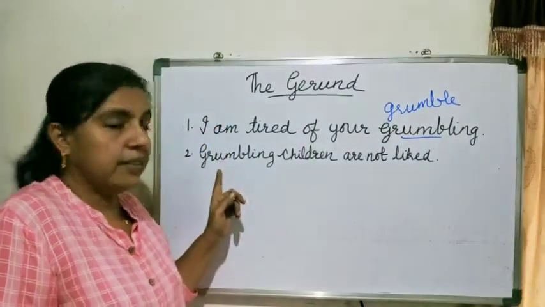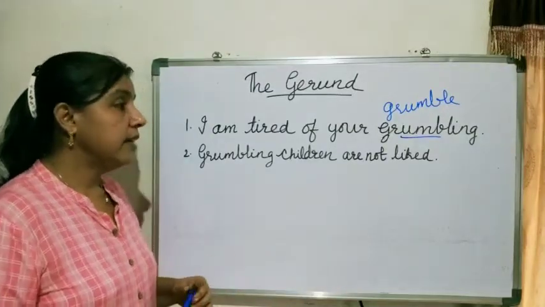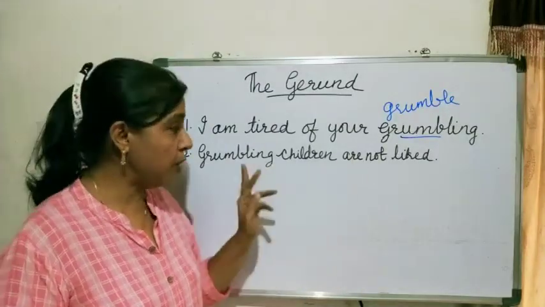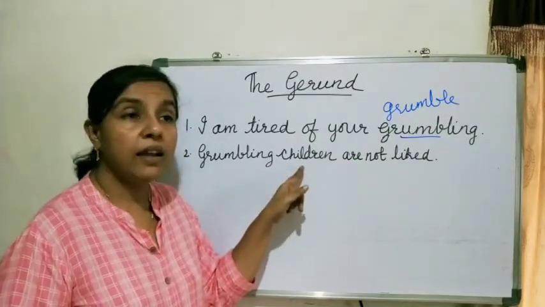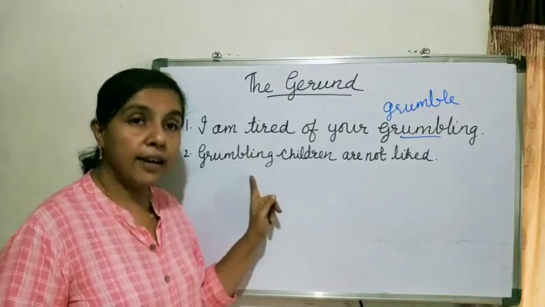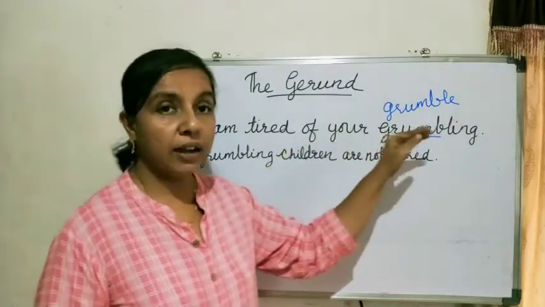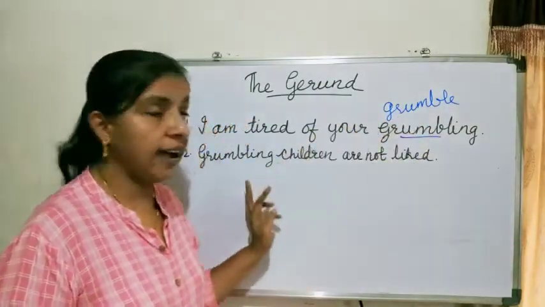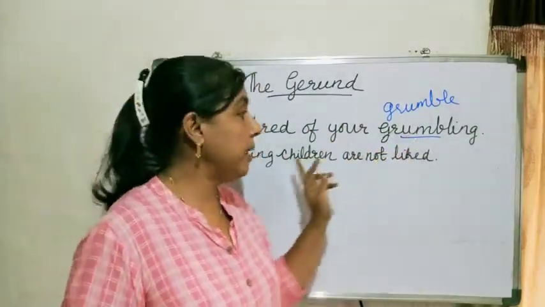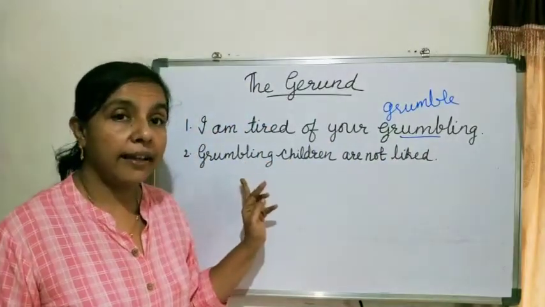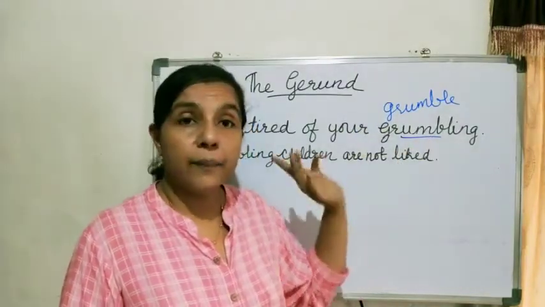And see the second sentence, grumbling children are not liked. Yes, in addition to being a verb form, this word grumbling qualifies the noun children. So here grumbling is a verbal adjective. I hope all of you have understood the difference between gerund and a present participle. Present participle is acting as an adjective, but gerund is acting as a noun.